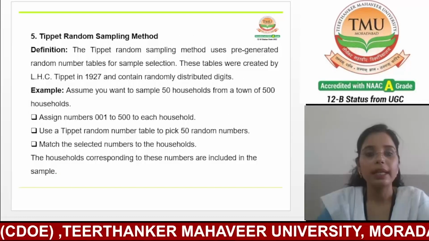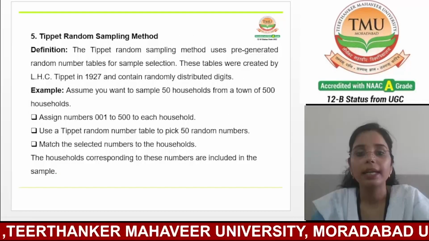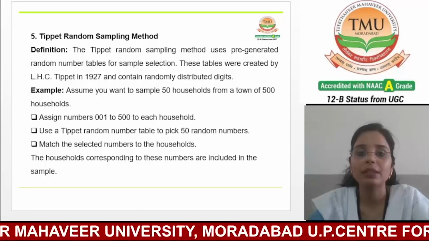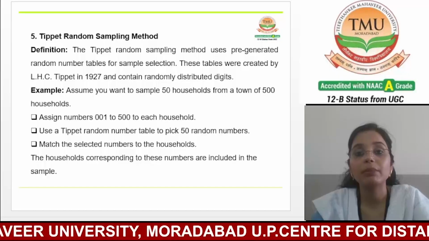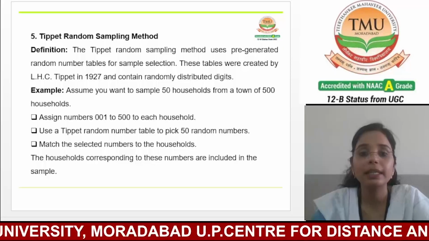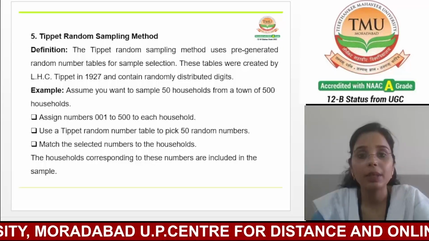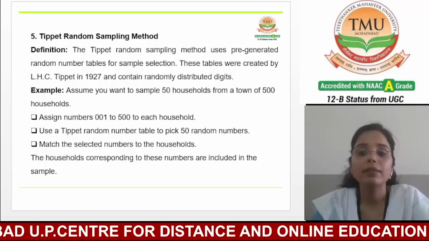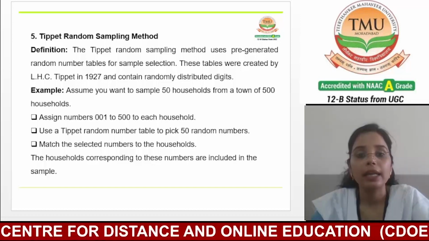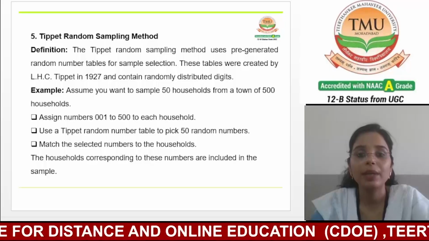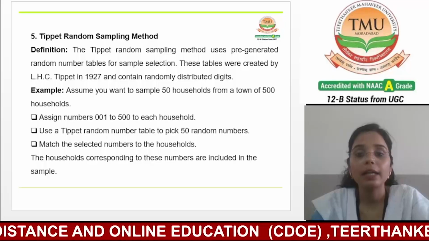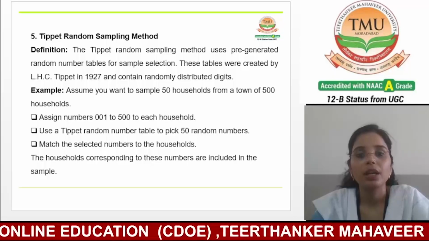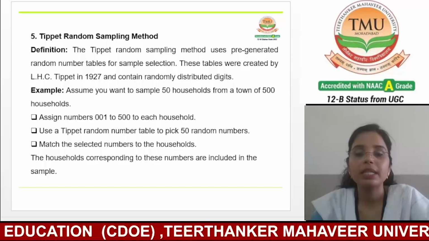Now, the next one is the Tippett random sampling method. If we talk about the Tippett random sampling method, it uses pre-generated random number tables for the sample selection. These tables were created by L.H.C. Tippett in 1927 and contain randomly distributed digits. So take an example of the Tippett random sampling method.